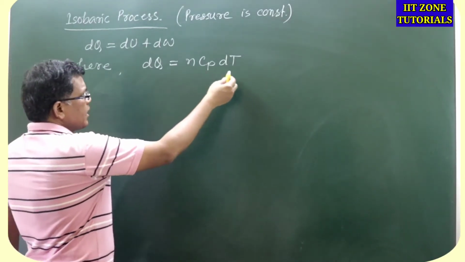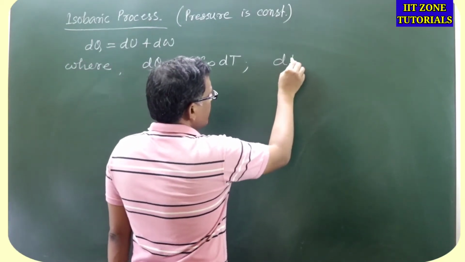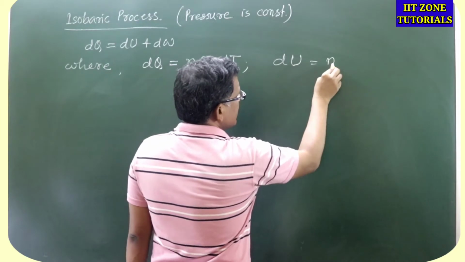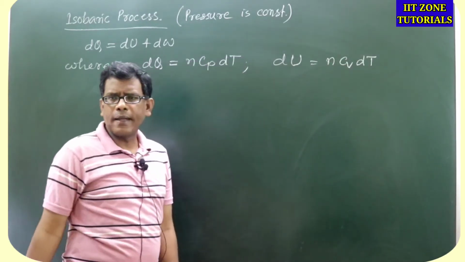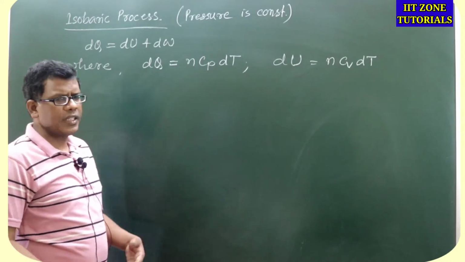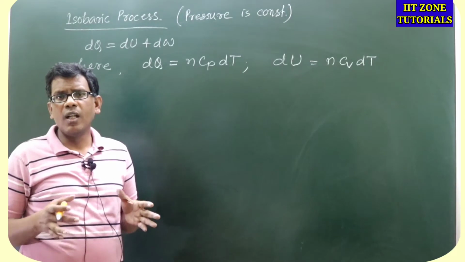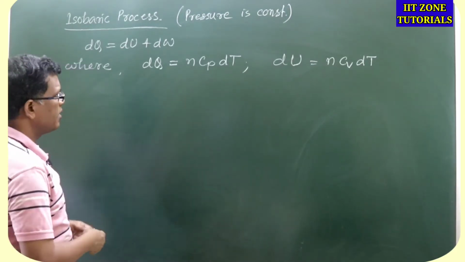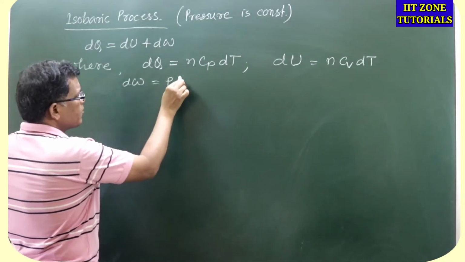So it is Ncp dt is the change in heat exchange. As far as change in internal energy is concerned, that should be always Ncv dt, right? Either it is a constant pressure term or constant volume term, Ncv dt will always be the change in internal energy value, and dw is always pdv.